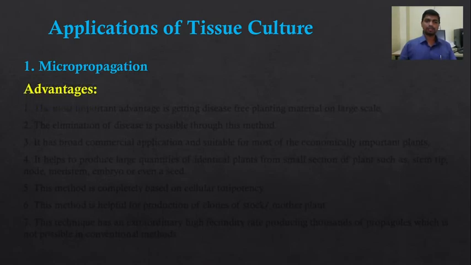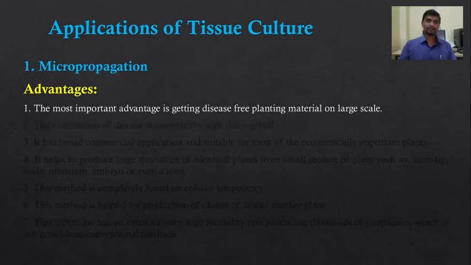Now the advantages of micropropagation. Why are we using micropropagation for the multiplication of plants? There are certain advantages. The most important advantage is getting disease free planting material on a large scale. As you know, in tissue culture the aseptic condition has to be maintained to avoid any type of contamination.